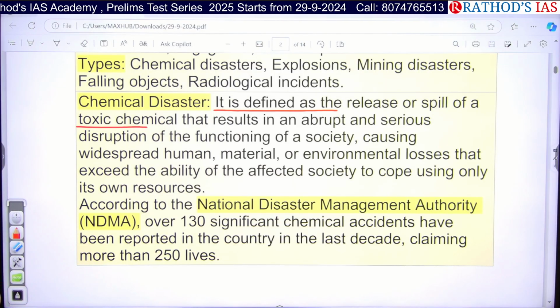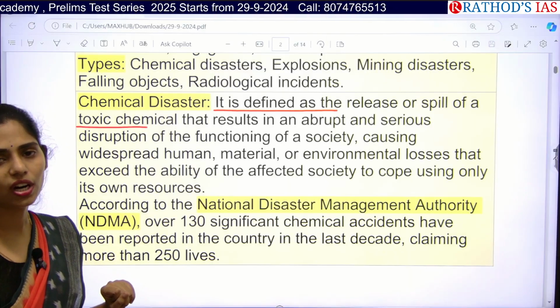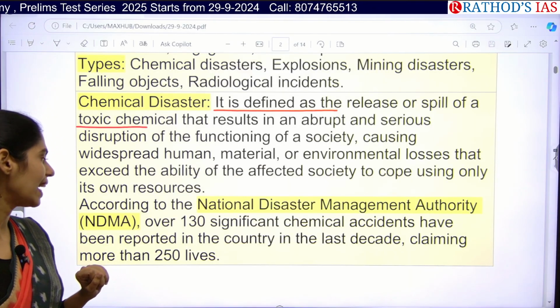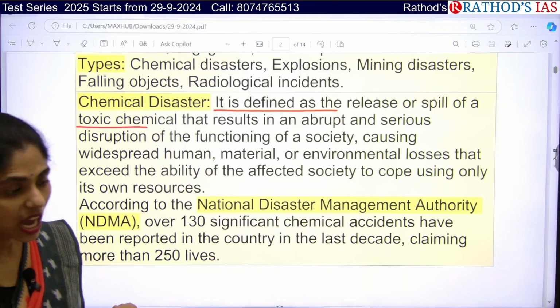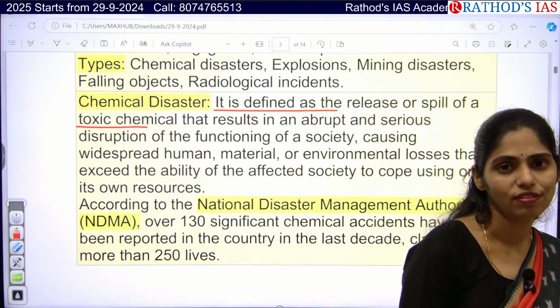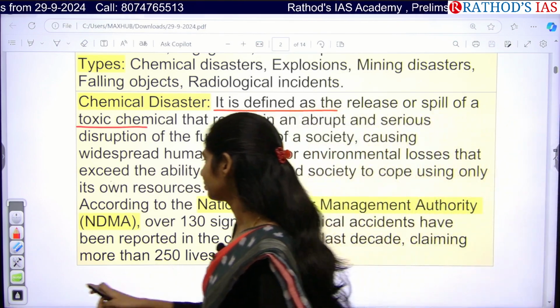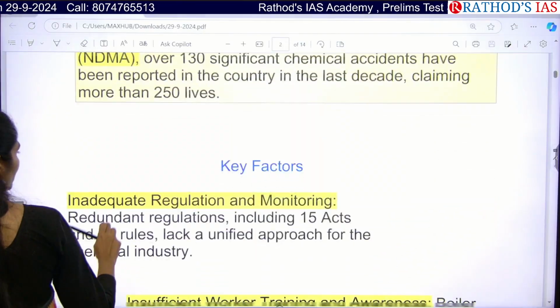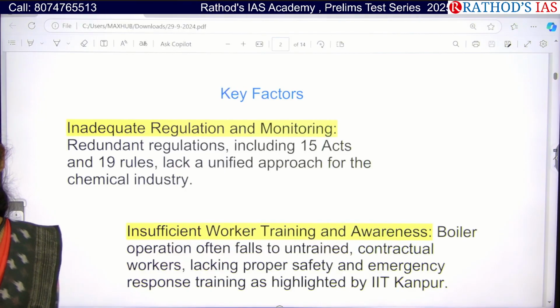According to NDMA, the National Disaster Management Authority, over 130 significant chemical accidents were reported in our country in the last decade. And because of these chemical disasters, more than 250 people lost their lives.